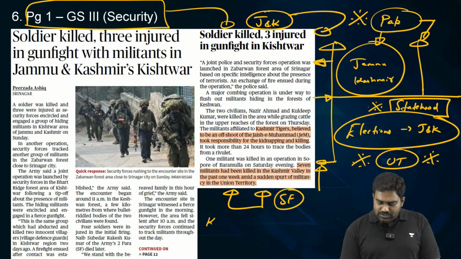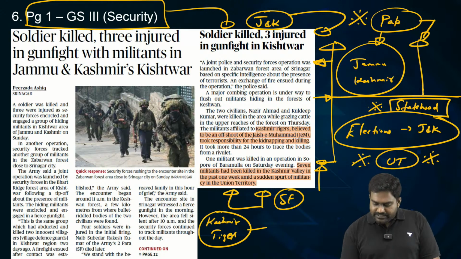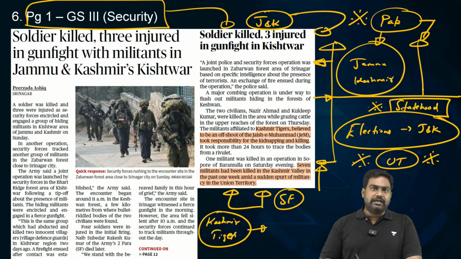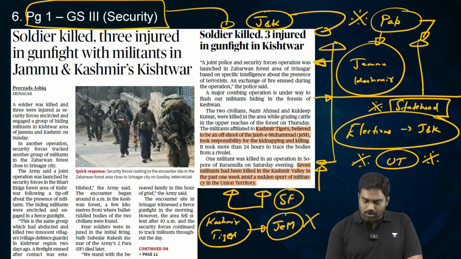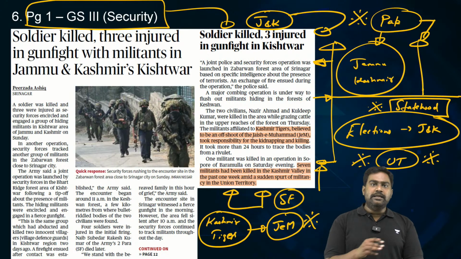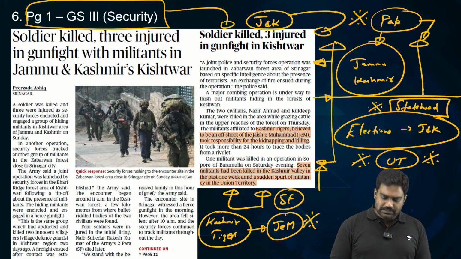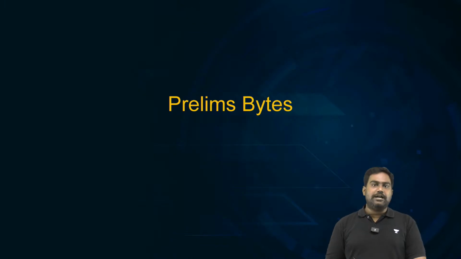This latest attack was claimed by a new terror outfit called Kashmir Tigers, which Indian intelligence agencies believe to be an offshoot of Jaish-e-Mohammed. It's believed to be a new branch of Jaish-e-Mohammed, and it has claimed the attack, and the Indian forces are tackling the threat.